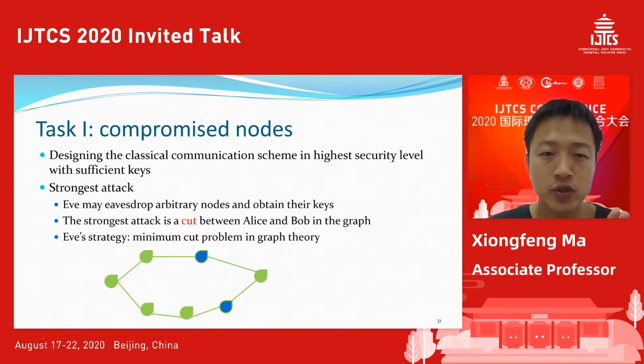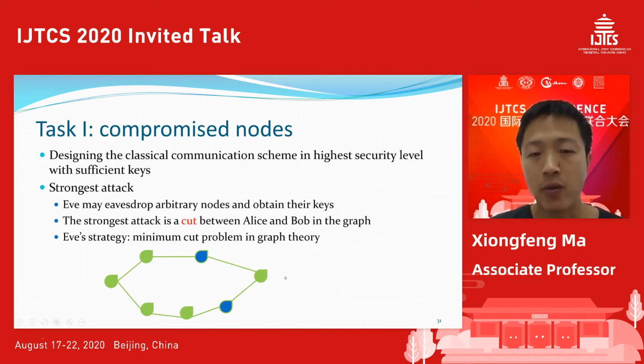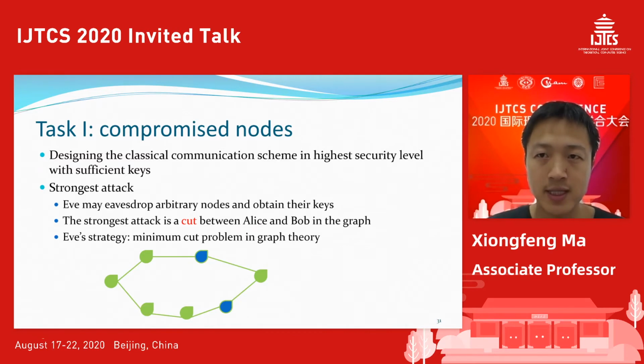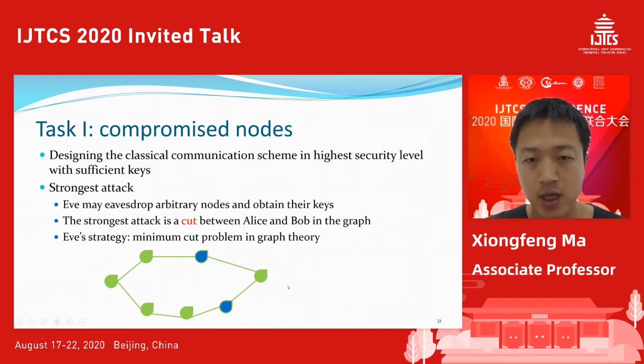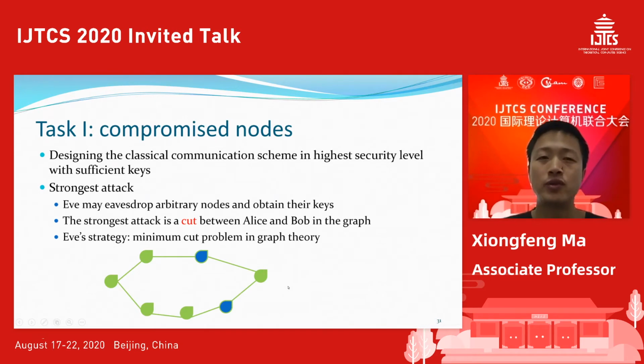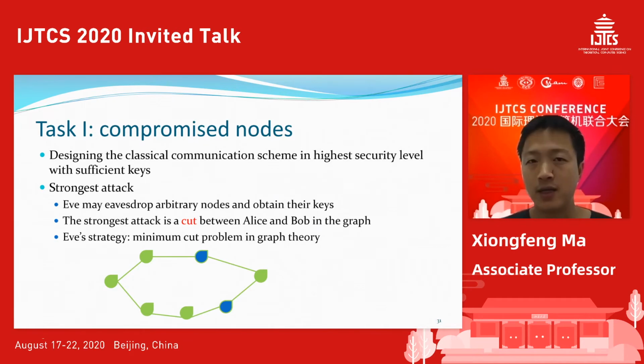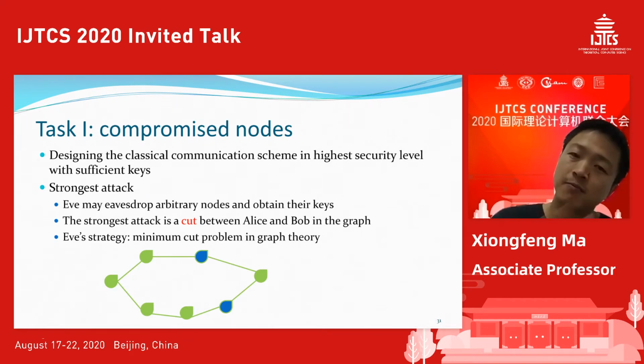Let's say we have a very generic quantum network, where the connection is quite complicated. Between Alice and Bob, there's one message I want to send from Alice to Bob. I want to make sure that this message is really secure. Now the question is, if some of the nodes are compromised, can we still make it secure?